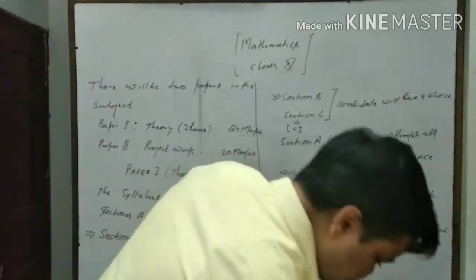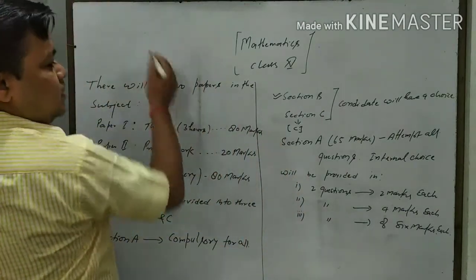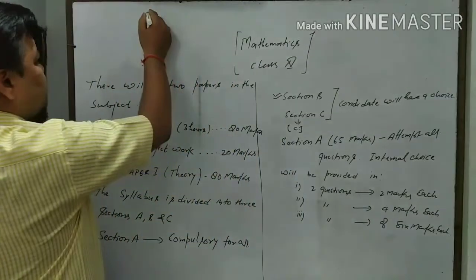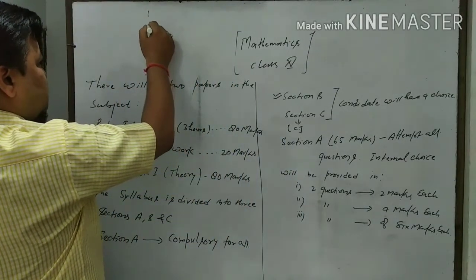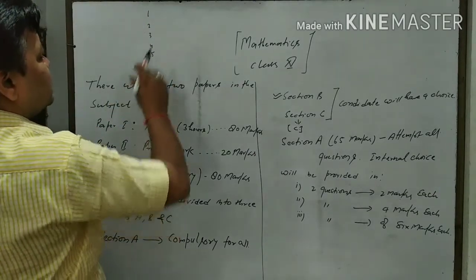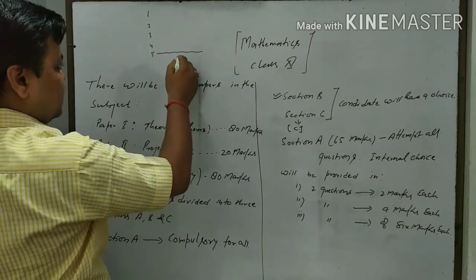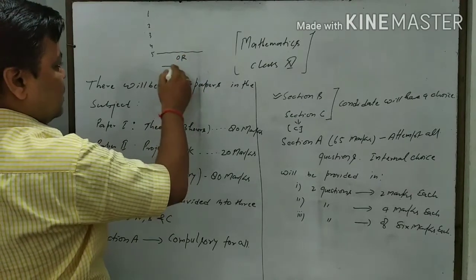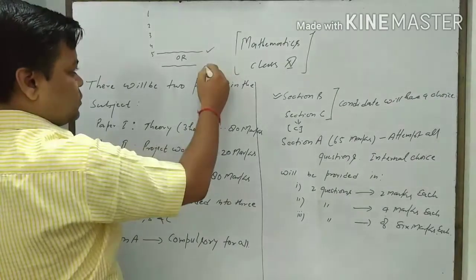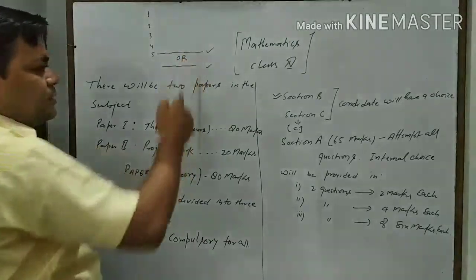Here I want to explain internal choices. Suppose we have question numbers 1, 2, 3, 4, 5. Internal choices means if question 5 is given something, there may be given here, or some other question, one more question. So in this question and this question we have to do any one. This is called the internal choices.